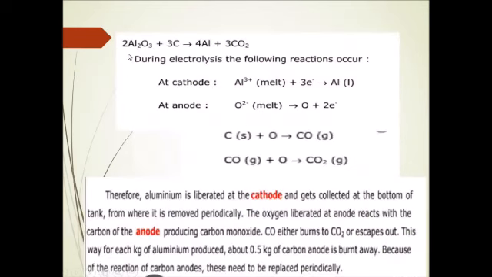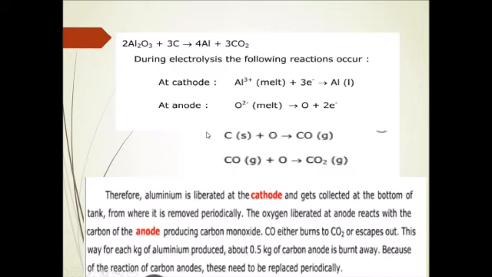Now you can see the overall reaction over here, that is alumina on treating with carbon forms aluminium. That is, carbon reduces alumina, the oxide of aluminium, to aluminium with liberation of carbon dioxide. So during the process of electrolysis, you can see this reaction.